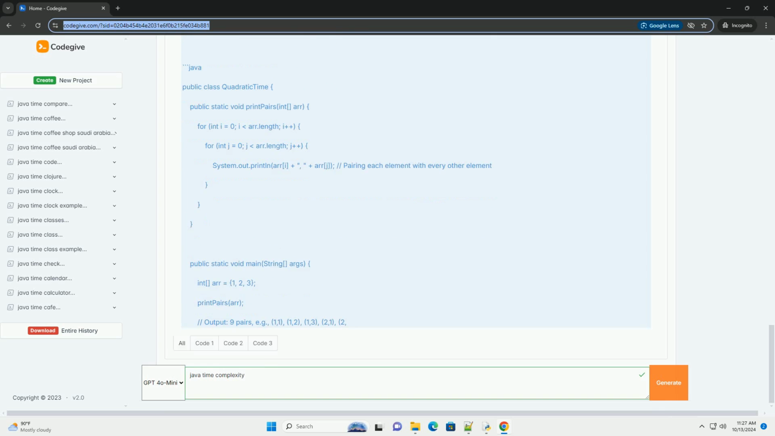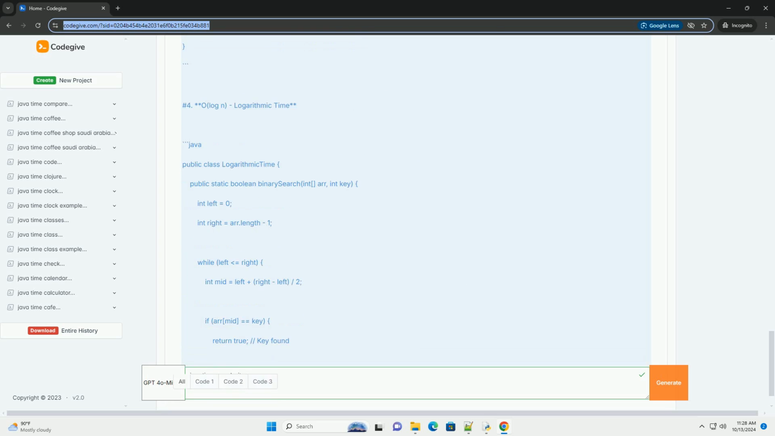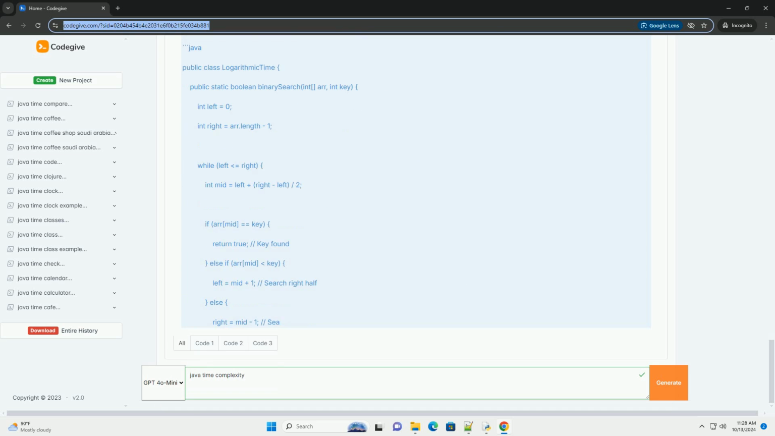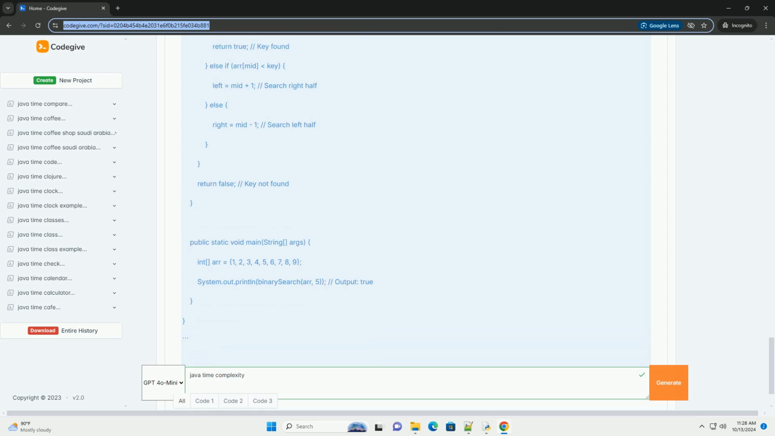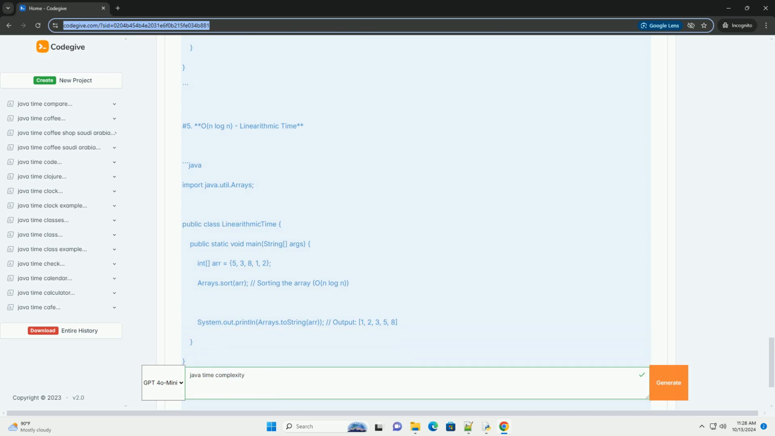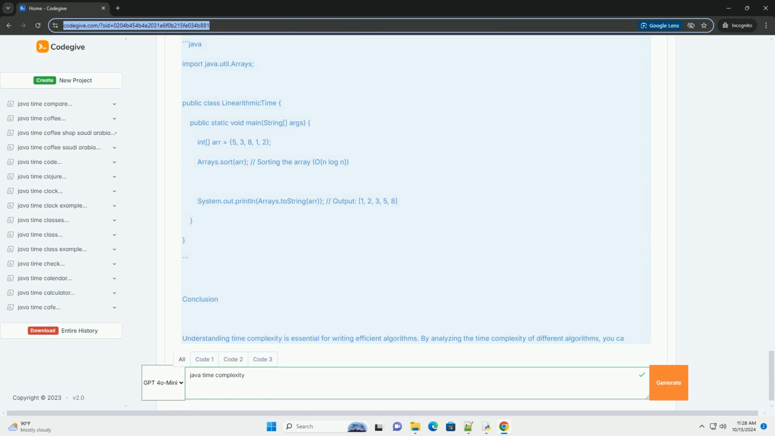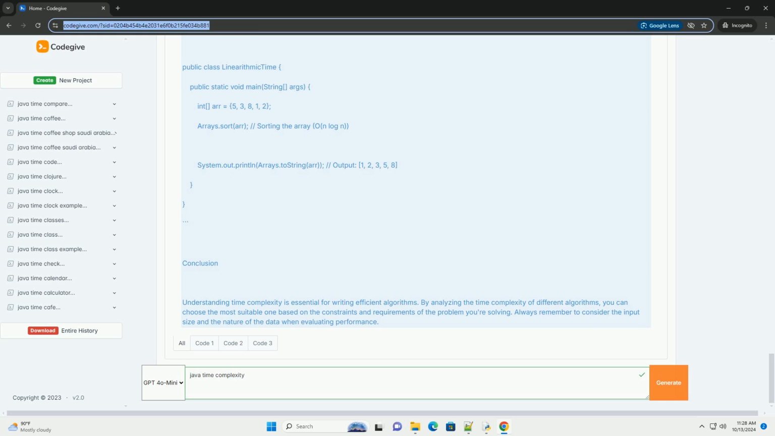Big O notation. Time complexity is often expressed using Big O notation, which categorizes algorithms by their worst-case scenario. Here are some common time complexities. O(1), constant time. The execution time does not change with the size of the input. O(log n), logarithmic time. The execution time grows logarithmically as the input size increases.